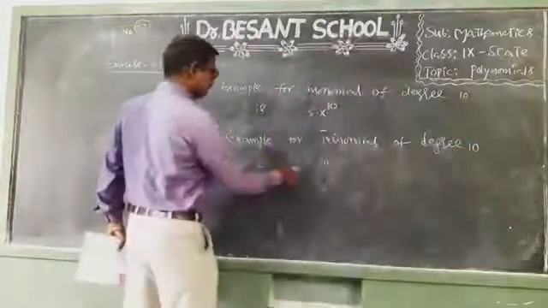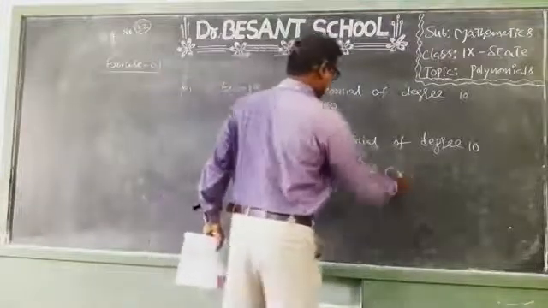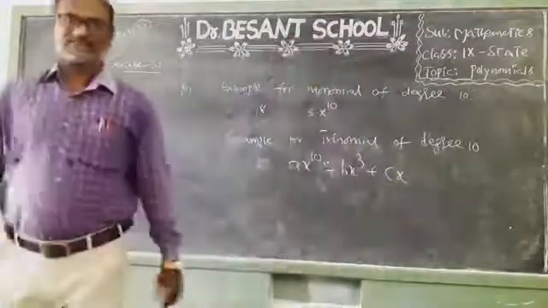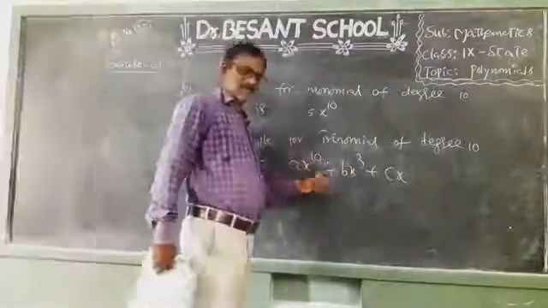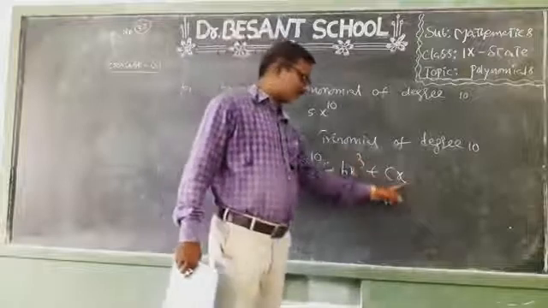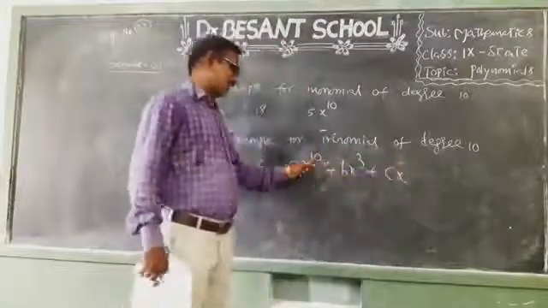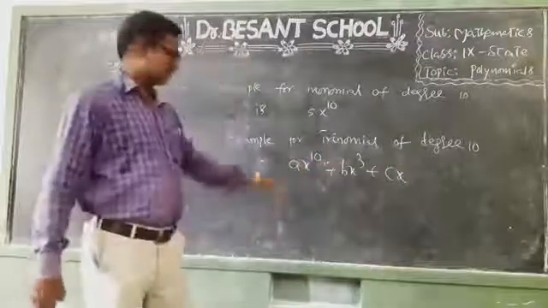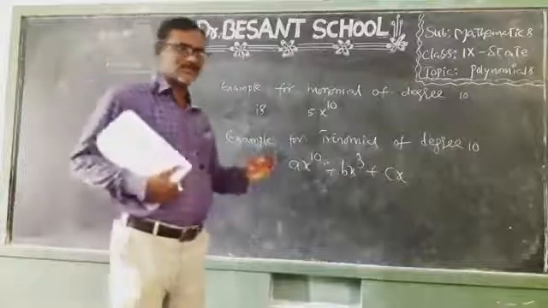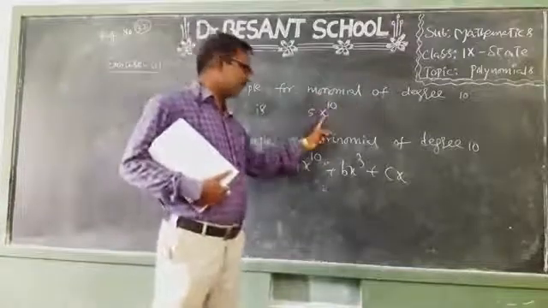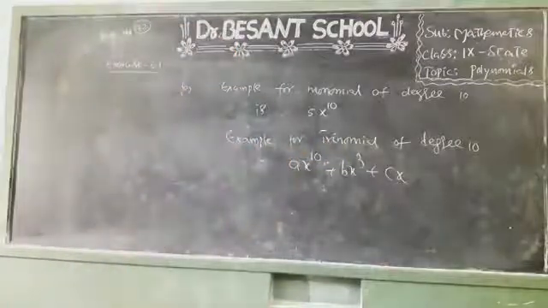Okay children, see, ax power 10 plus bx cube plus cx. How many terms does it have? 3 terms, so it is called a trinomial. The degree of the first term is 10, the second term 3, the third term 1. Among all the degrees 1, 3, 10, the highest degree is 10. So it is a trinomial with degree 10. In this question we were asked to write a monomial of degree 10 and a trinomial of degree 10. Is it clear, children?